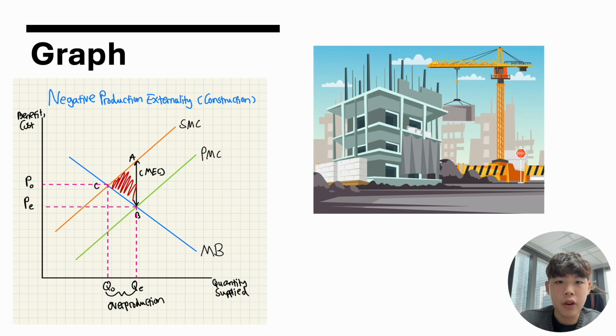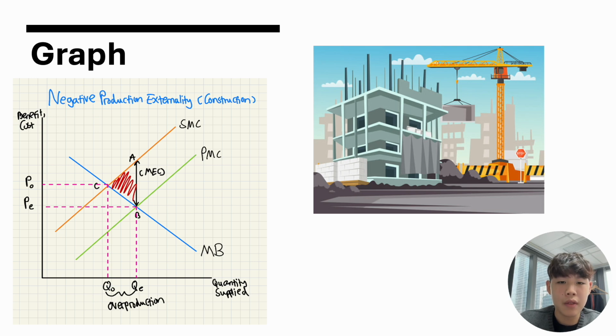We have to be aware of the equilibrium points on this graph. In a free market, firms only consider their private costs, the PMC, so they produce where MB intersects PMC. This is the market equilibrium at points QE and PE. However, society would prefer fewer projects because of the external costs. The socially optimal equilibrium therefore occurs where MB intersects SMC, which gives us points QO and PO on our graph. Now let's talk about deadweight loss. The triangle between SMC and PMC from QO to QE represents deadweight loss, the societal harm caused by overproduction.